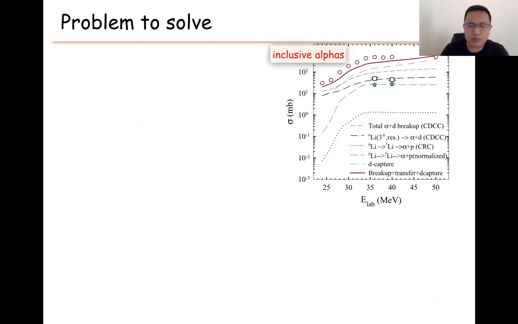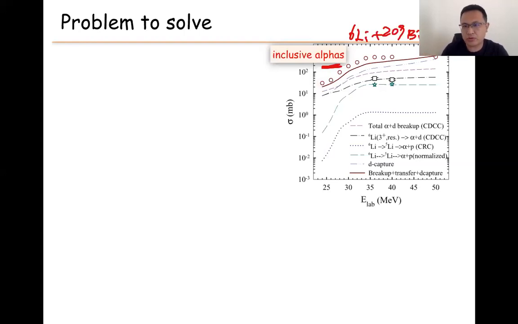So there are several problems I need to address today. In this talk, I will discuss some inclusive alphas. For example, the interaction of lithium-6 on bismuth. In the experiment, they only detect the alphas, so only the alpha particle is detected. Here I show the data points. This is inclusive data, integrated over all angles.